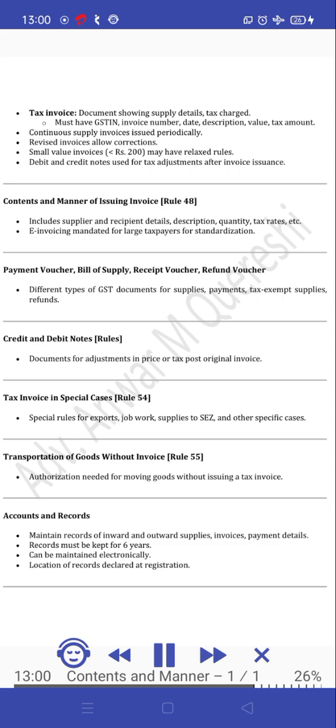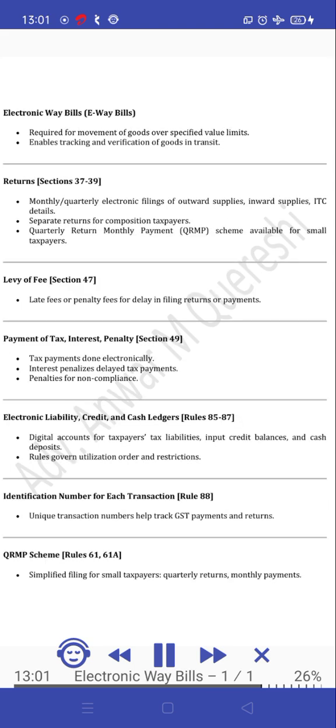Accounts and records. Maintain records of inward and outward supplies, invoices, payment details. Records must be kept for 6 years. They can be maintained electronically. Location of records is declared at registration. Electronic way bills, e-way bills, are required for movement of goods over specified value limits. They enable tracking and verification of goods in transit.